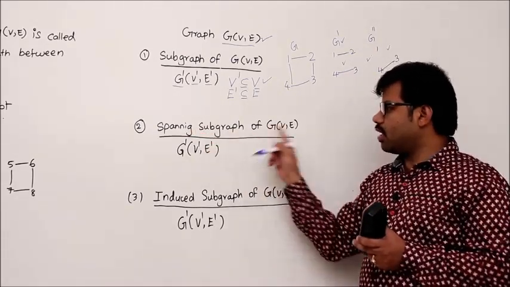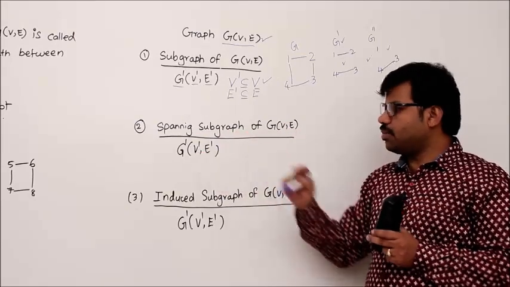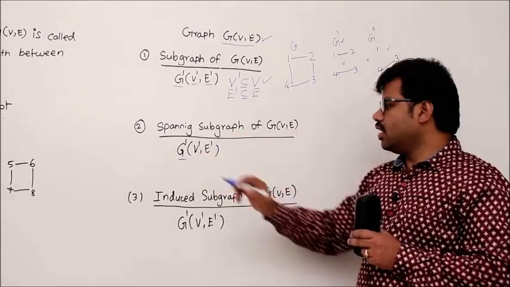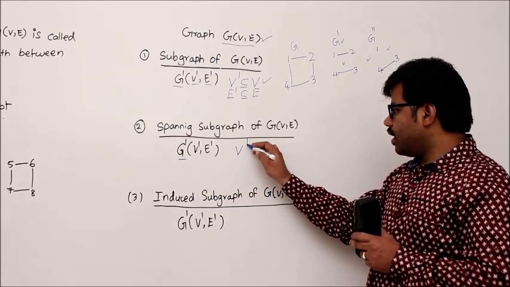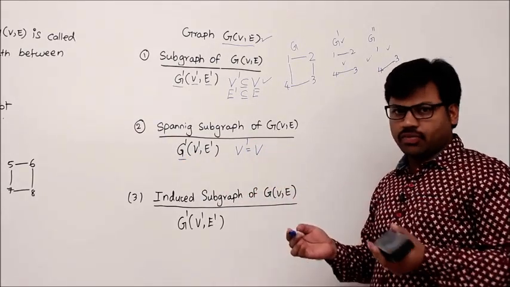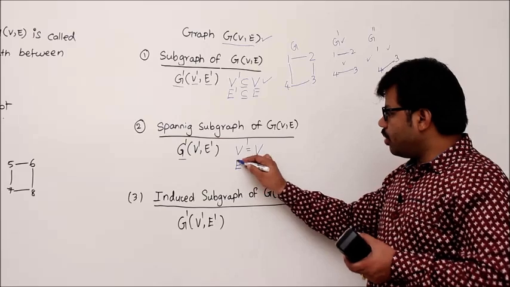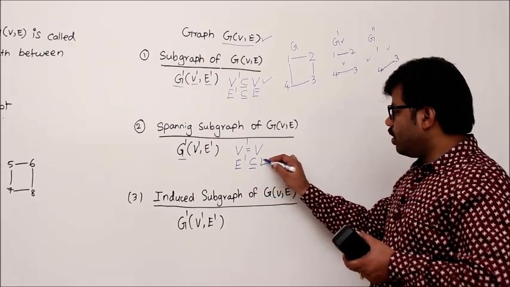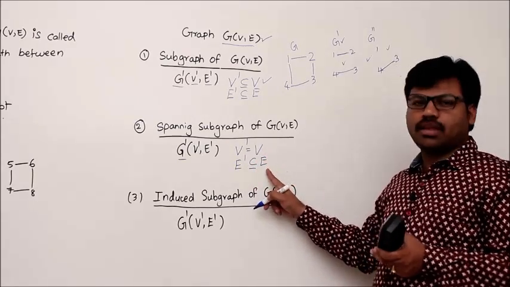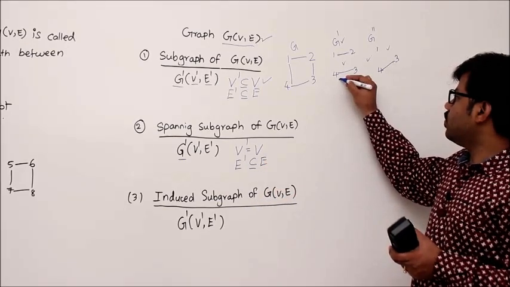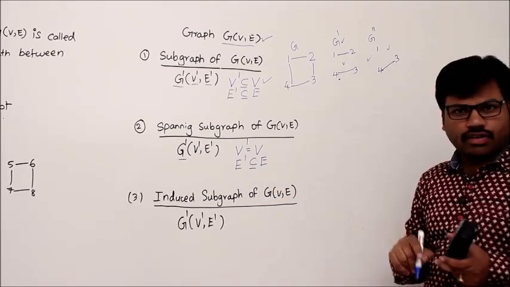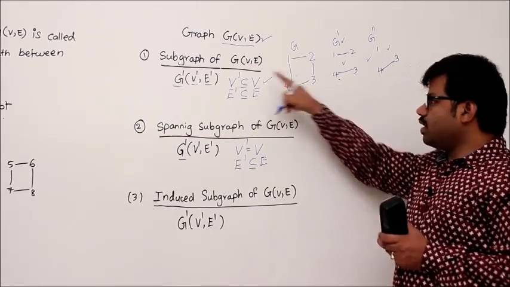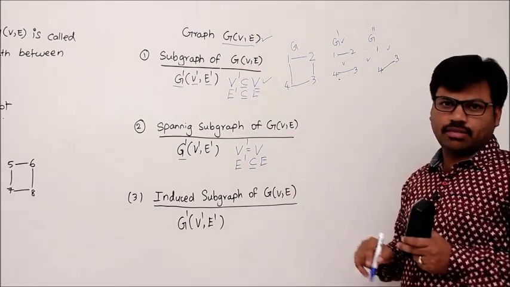Let's see spanning subgraph of G. What is a spanning subgraph of G? Let's say it is G dash, then the vertex set V dash should be equal to V, the same vertex set, and the edges should be a subset of or equal to E. Take all the vertices and a subset of edges. This is what a spanning subgraph of the graph is. So this graph is already a subgraph and also a spanning subgraph.